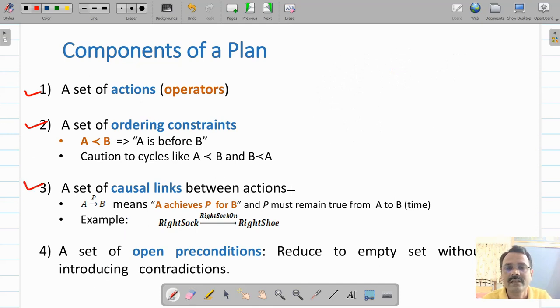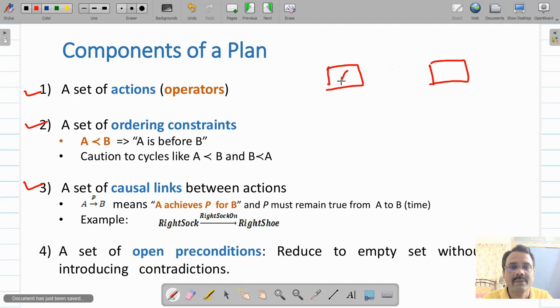So this set of causal links is sometimes shown with dotted lines. For example, suppose we have two steps, one is A and another step is B. To move from step A to step B, suppose there is a requirement that P should be true. Suppose action A is making this P true. So first I will execute A and then execute B, because the precondition of action B requires that P should be true.